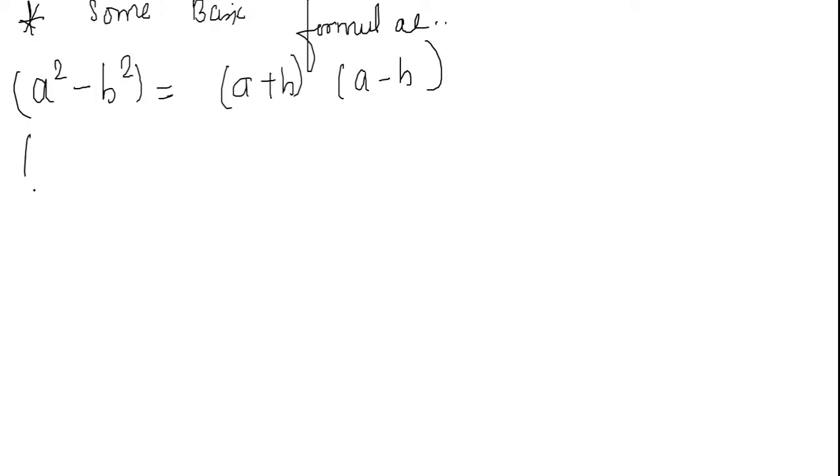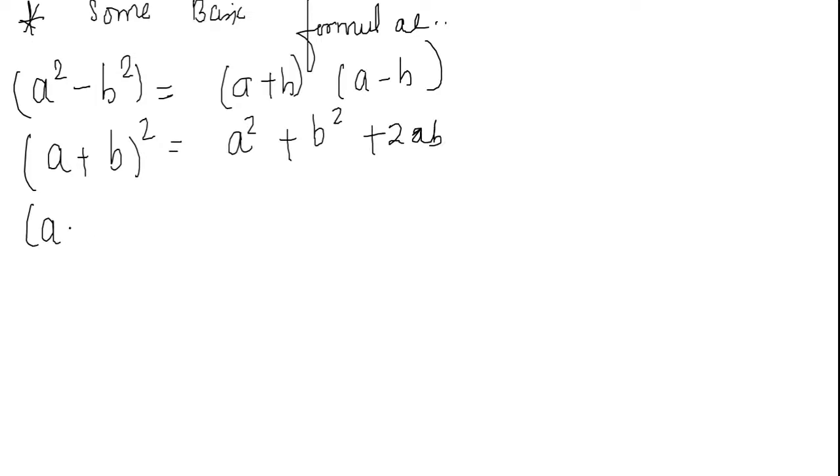The second formula you have to note is a plus b the whole square is equal to a square plus b square plus 2ab. Next formula, a minus b the whole square is equal to a square plus b square minus 2ab.